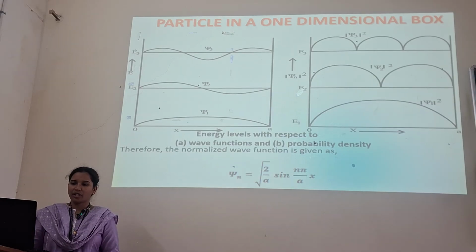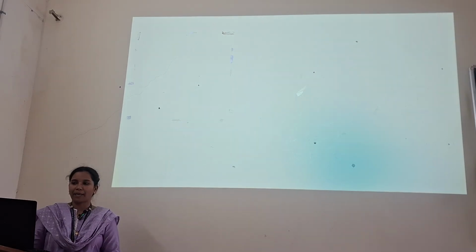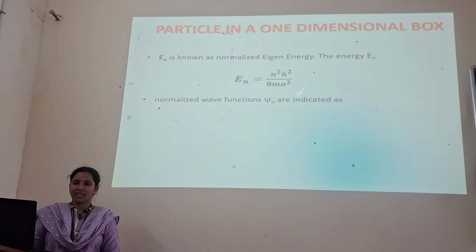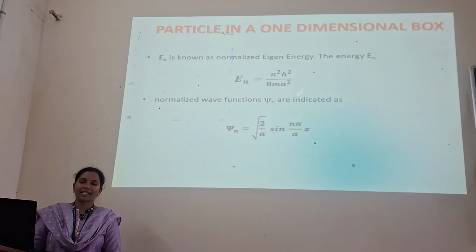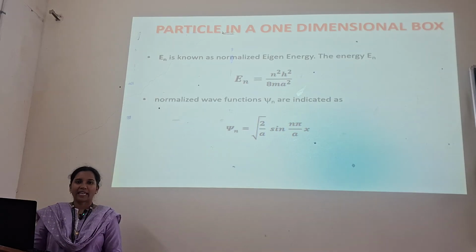Therefore the normalized wave function is given by psi n is equal to root 2 by a into sine of n pi by a into x, where En is known as the normalized eigen energy. En is equal to n square h square by 8ma square. Normalized wave function psi n is equal to square root of 2 by a into sine n pi by a into x.